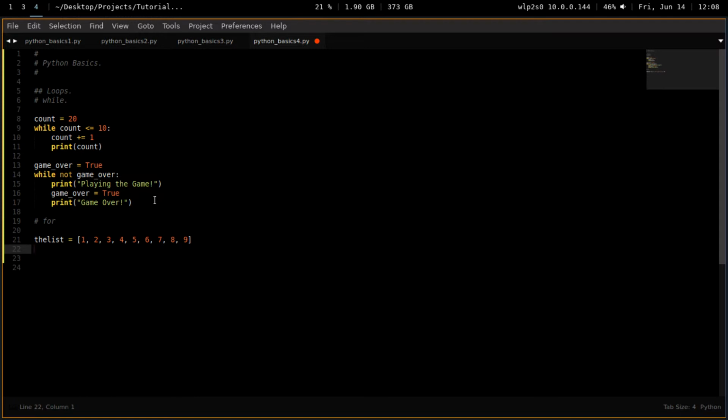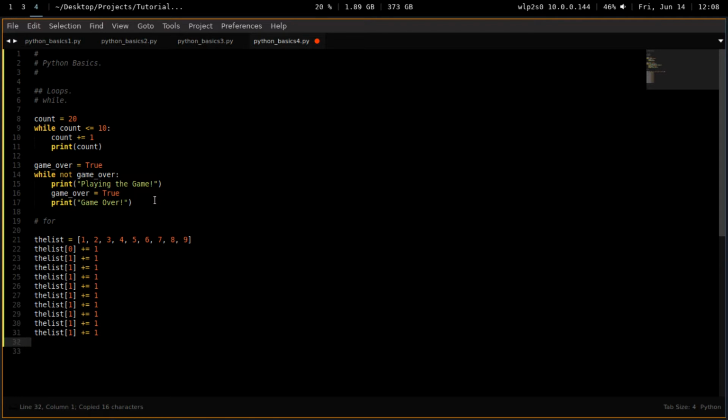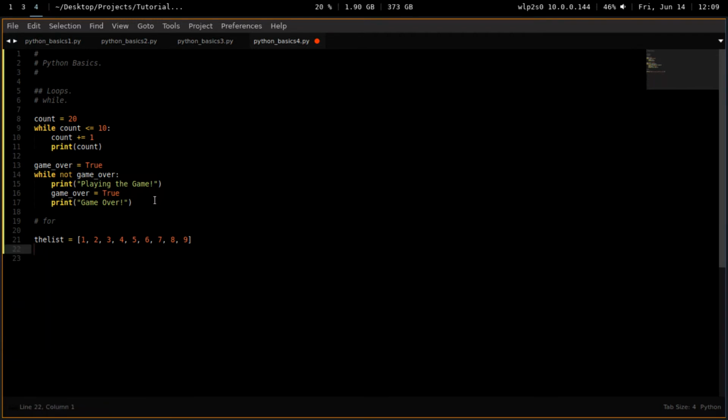Now, how do I do something with every one of these numbers? Well, I could do this, right? And then go there, and if I wanted to add 1, I do the plus equal 1 that we learned before, and now I'm adding to the first position, and then I'll go to the next one, plus equal 1, and I'll just keep typing. This is stupid. This is hands down stupid, and of course, that's not how I want to do it.